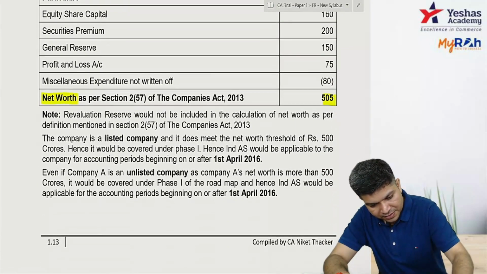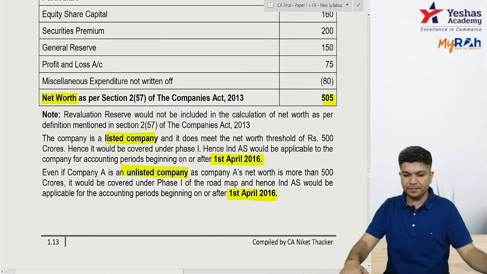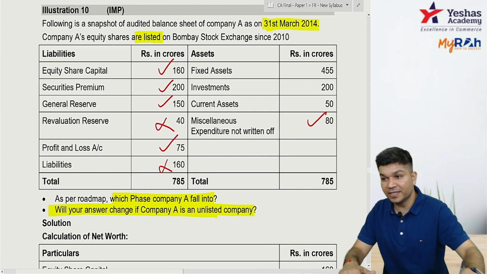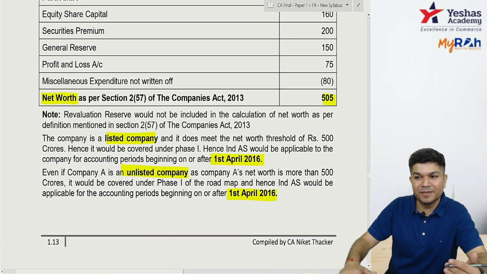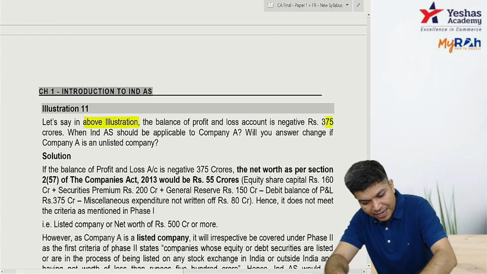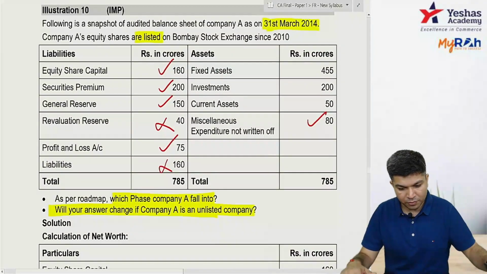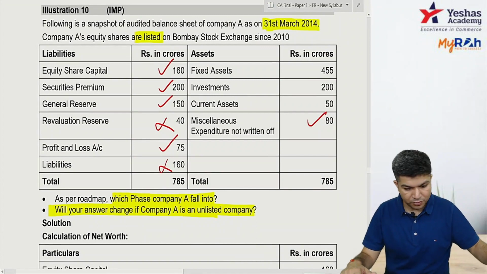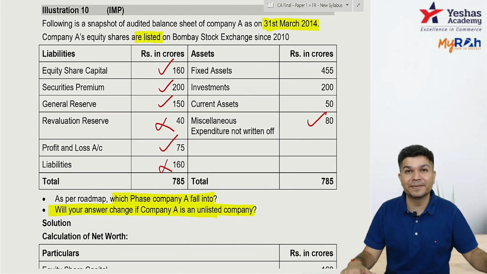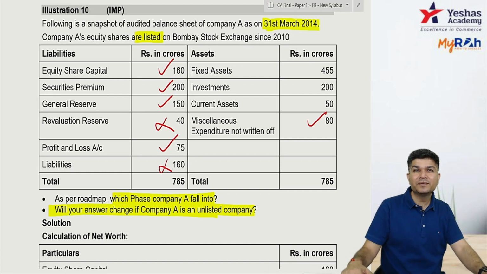Okay, so here it is listed so 1/4/16 onwards, unlisted also 1/4/16 onwards. Any doubts? And this is the data of March 14. So March 14 net worth is more than 500 crores, listed, unlisted, both it will be same. As a second thing, what if in the above illustration the P&L balance is negative 375? Okay, P&L is negative 375. So what I'll do? 160 plus 200 plus general reserve 150 minus P&L 375 minus fictitious asset 80. Can I say net worth is 55 crores?